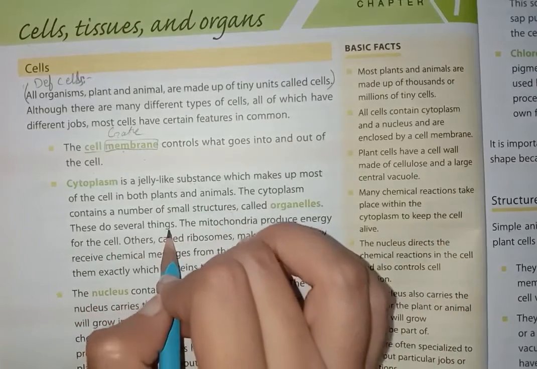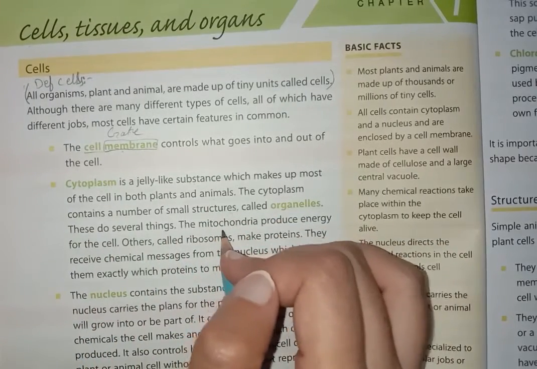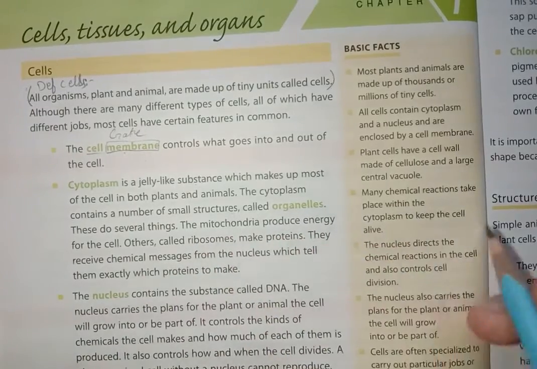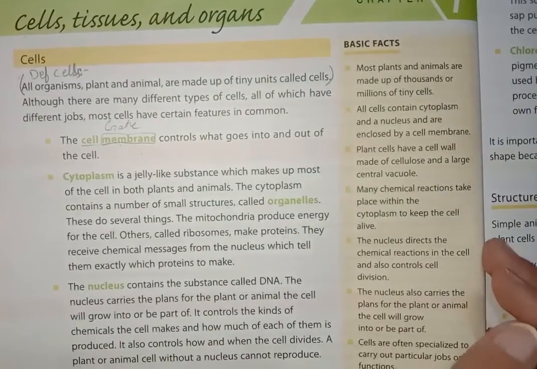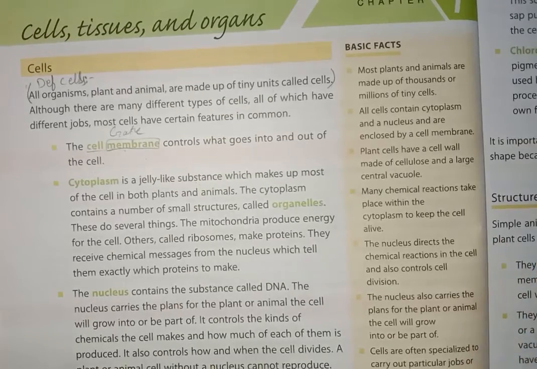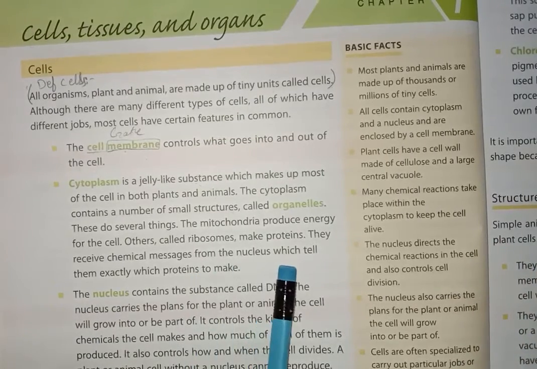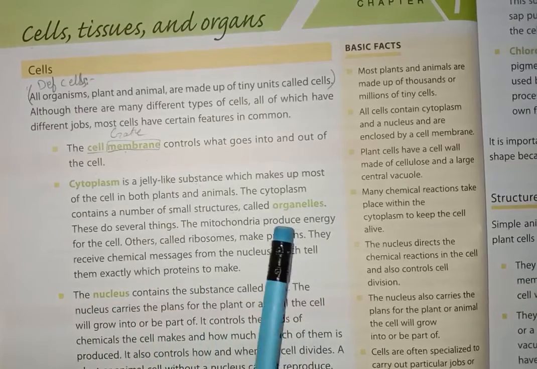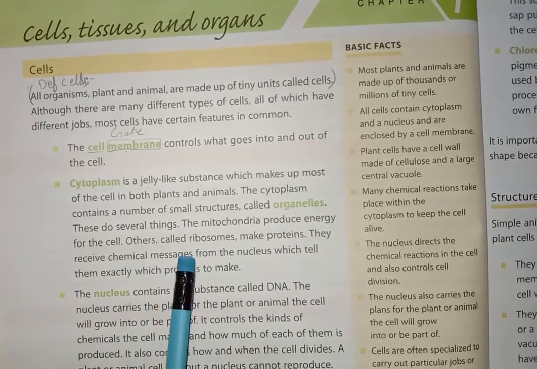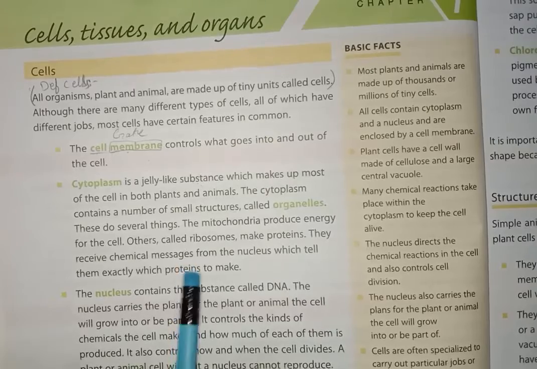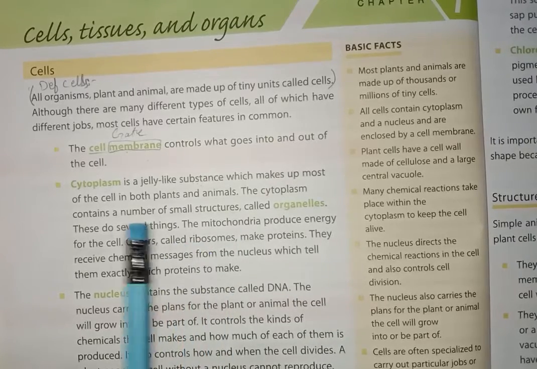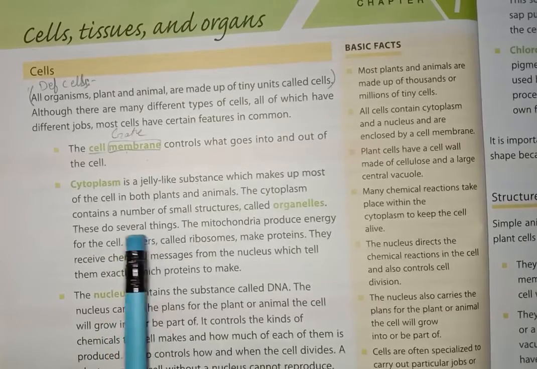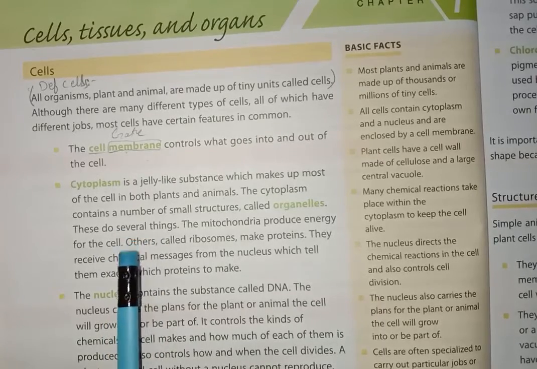These do several things. The mitochondria produce energy for the cell. Others, called ribosomes, make protein. They receive chemical messages from the nucleus which tell them exactly which protein to make. It tells them which protein they have to gain, which things they need to increase, to increase your cells, to make them strong.